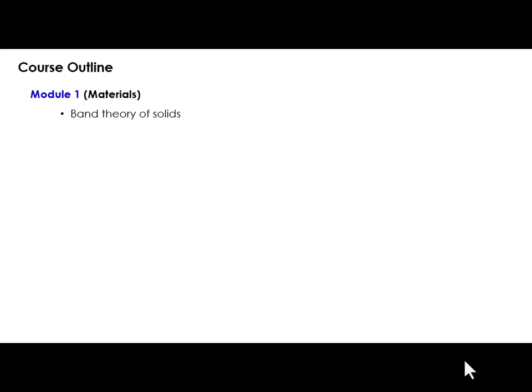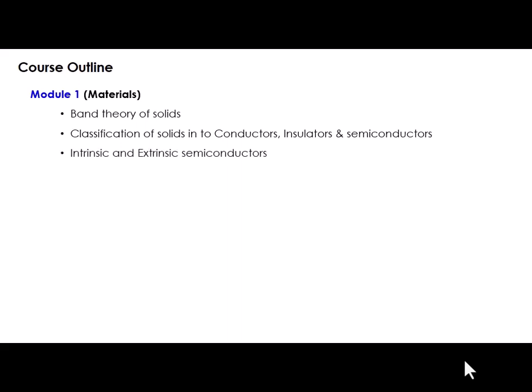of solids. After that, we'll classify the solids into conductors, insulators and semiconductors based on this band theory of solids, as well as based on the values of conductivity and resistivity. After classifying the solids into conductors, insulators and semiconductors, we will leave the conductors and insulators apart and will focus on semiconductors.